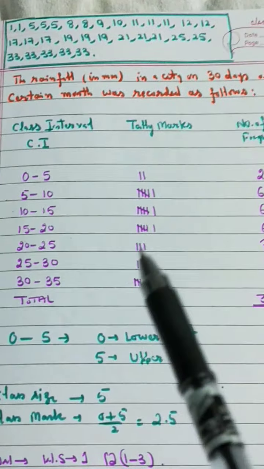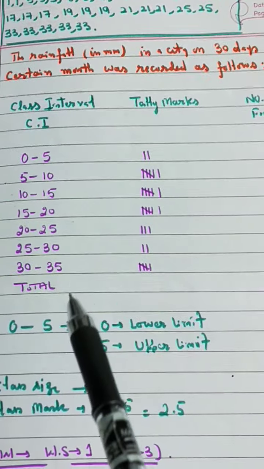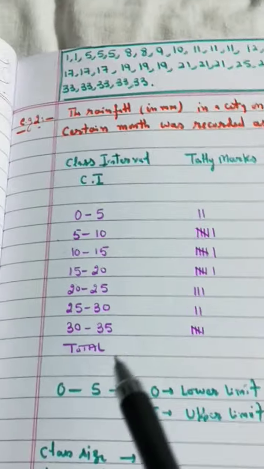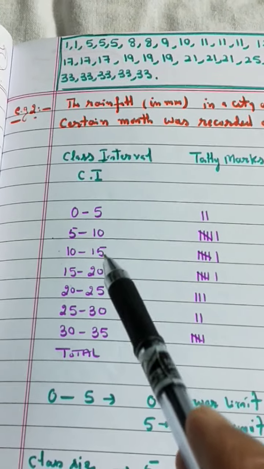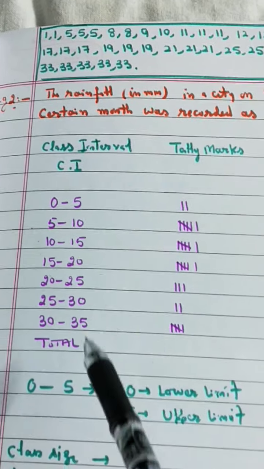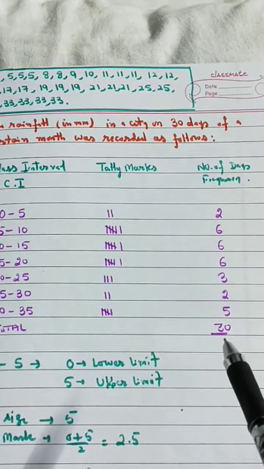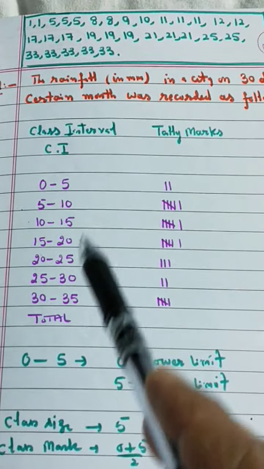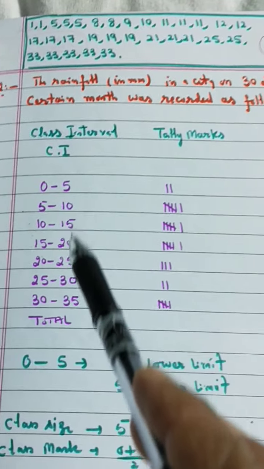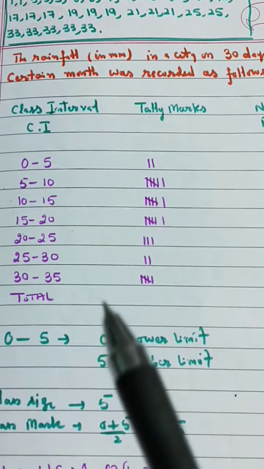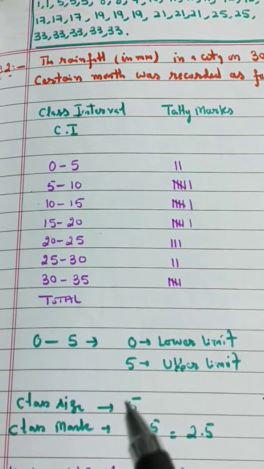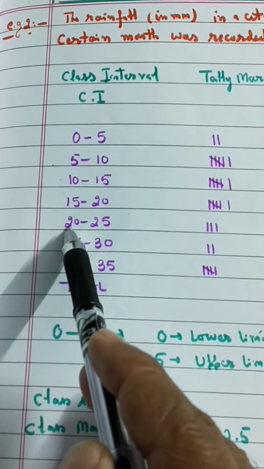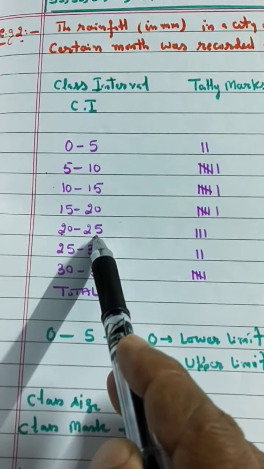We can divide this into groups. We have to divide these 30 days into how many groups? 1, 2, 3, 4, 5, 6, 7 groups. We can divide these 30 days into 7 groups. First group, second group, third group. First class interval, second class interval, third class interval. In each class interval we have a lower limit and an upper limit. So in 20 to 25, here the lower limit is 20 and 25 is your upper limit.